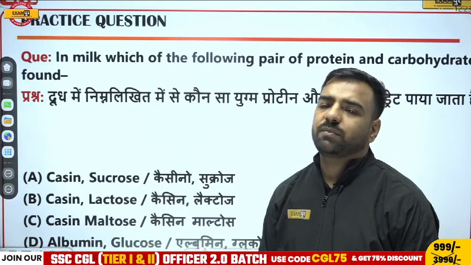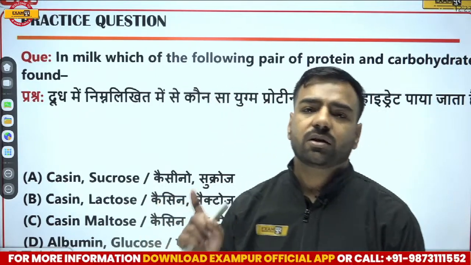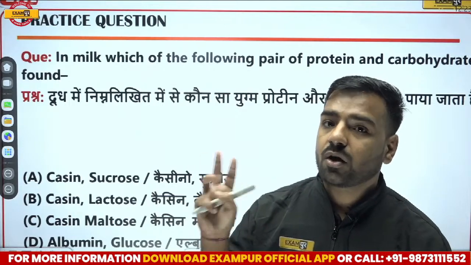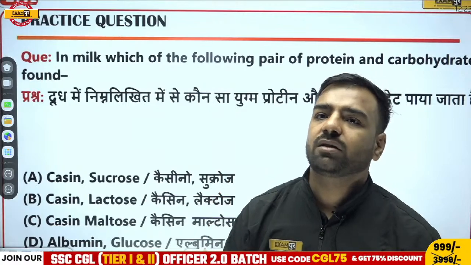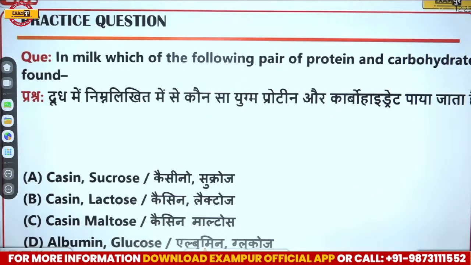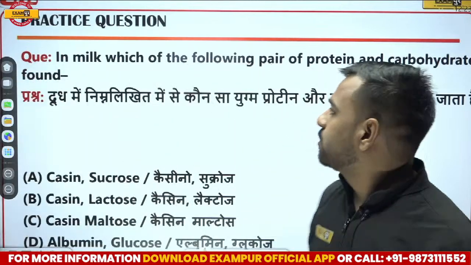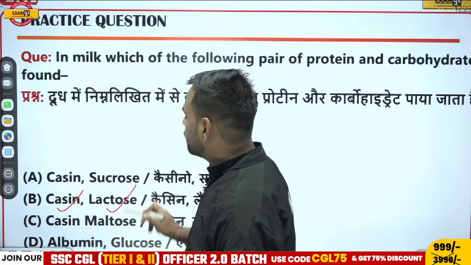Nitrogen is the essential part of proteins, that Avan is saying, and Avan, that's true. If I talk about carbohydrate, it is made up of carbon, hydrogen, oxygen. But for protein, we have carbon, hydrogen, oxygen and nitrogen. Avan is going with B. Vinod, what do you think? What will be the correct answer here? Very good. Awesome. So if I talk about milk, we have casein as the protein and lactose.